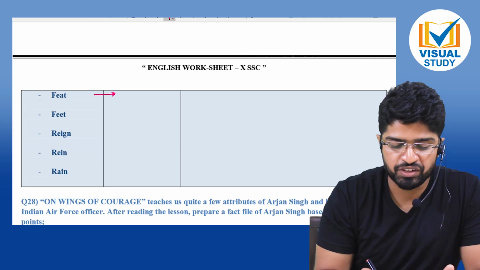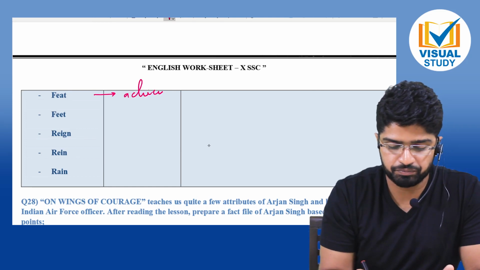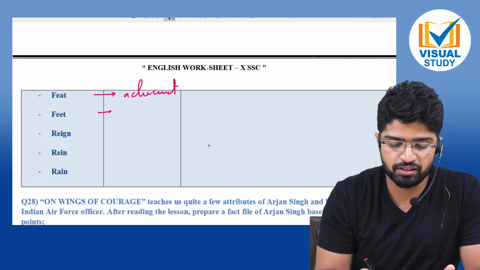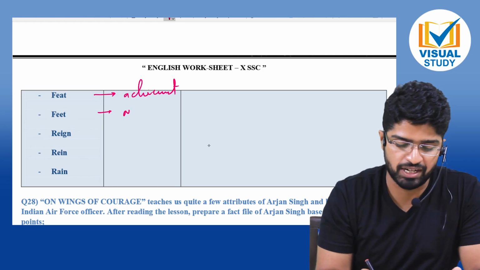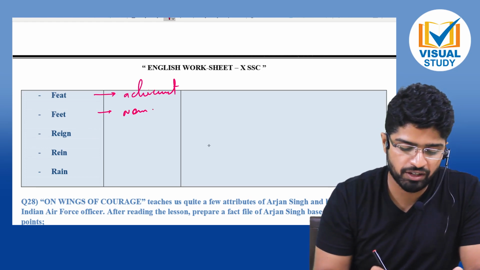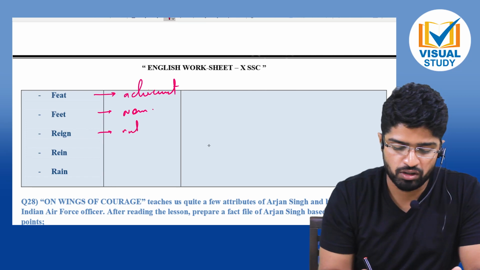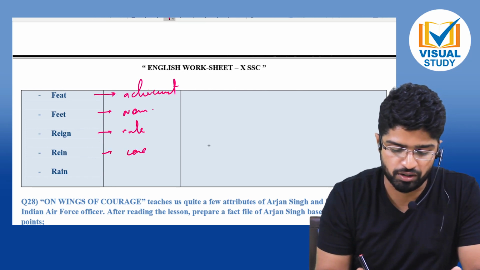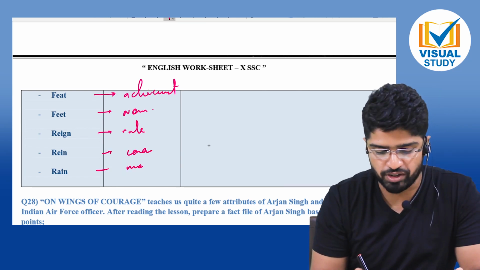Feet and feet. One feet is achievement. This feet is the noun, the legs that we have. Rain and rain and rain. Rain is to rule. This rain is to conquer. And rain, monsoon rains. Okay, everybody.